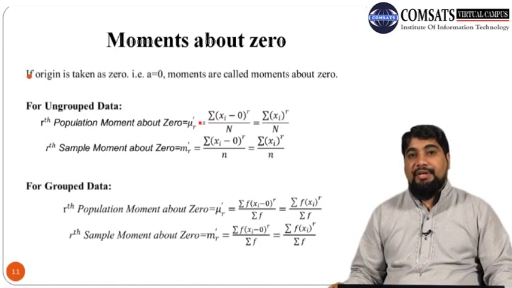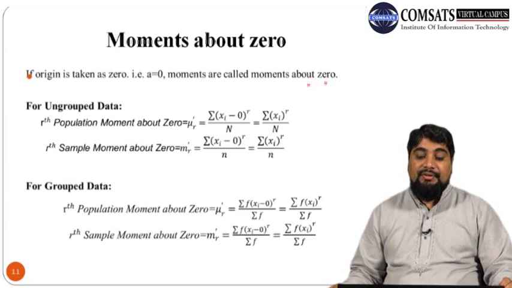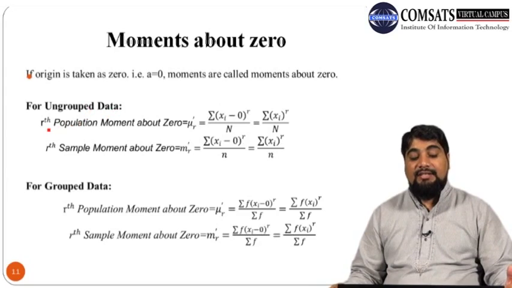Now we define the moments about 0. If the origin is taken as 0, that is, if a is taken to be 0, then the moments are called moments about 0. In case of ungrouped data, the rth population moment about 0 is mu dash r. This is summation (x minus a), so just replace a by 0.